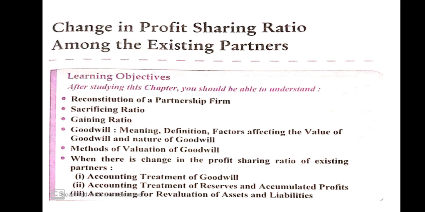So there are two conditions. When the partners decide the revised value will be shown in the new books, the revaluation profit will be distributed between the old partners in the old ratio, and the revised value will show in the new books. When the partners decide the revised value will not be shown in the books, we pass only gaining debit to sacrificing. If profit, gaining debit to sacrificing; if loss, sacrificing debit to gaining partners' capital account, and the revised value will not show in the books. So all the important theory topics of this chapter I have discussed with you.